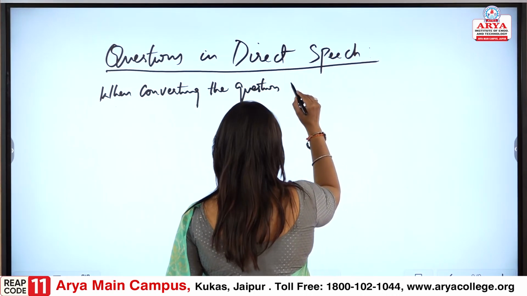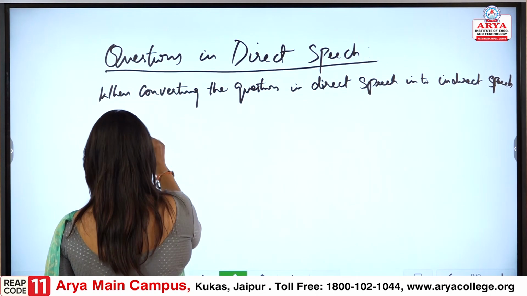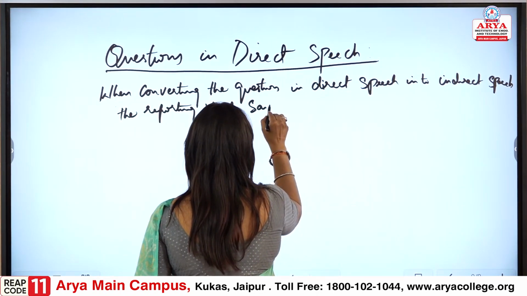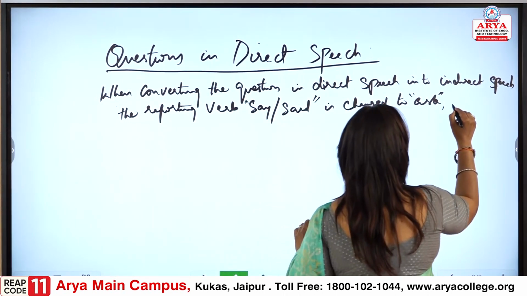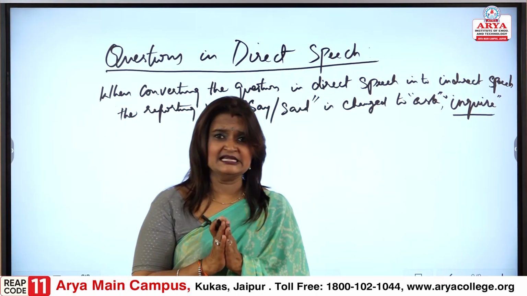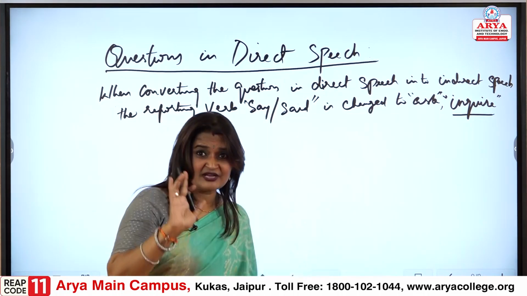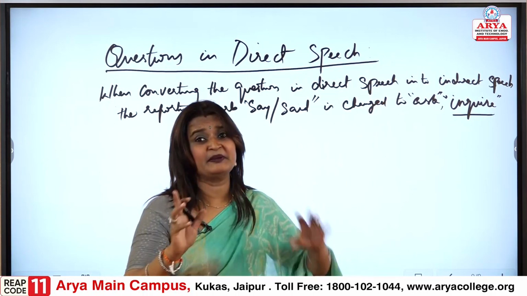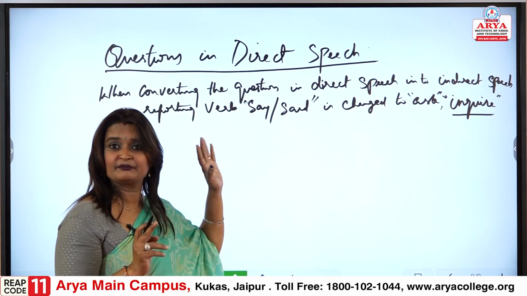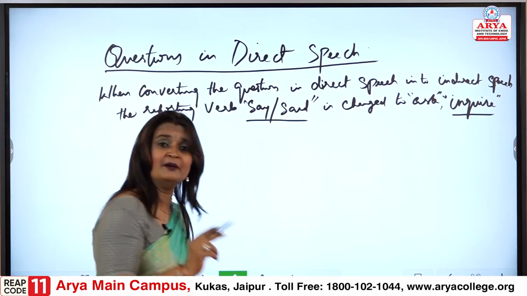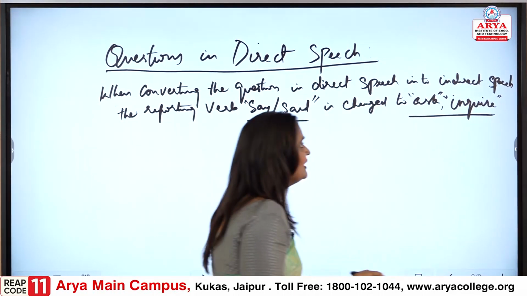in direct speech into indirect speech, the reporting verb say or said is changed to ask or inquire.